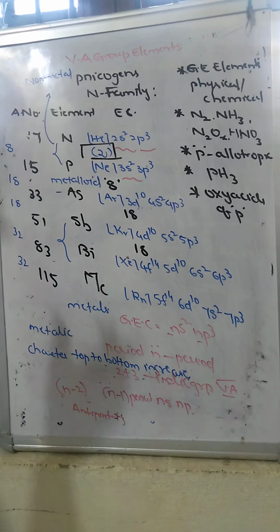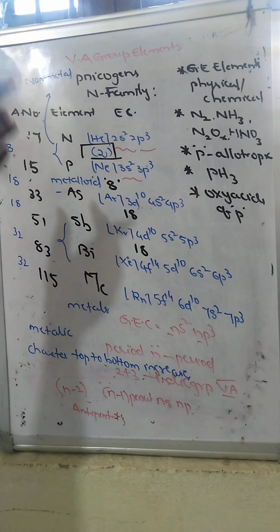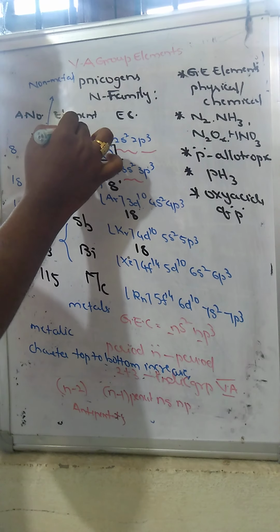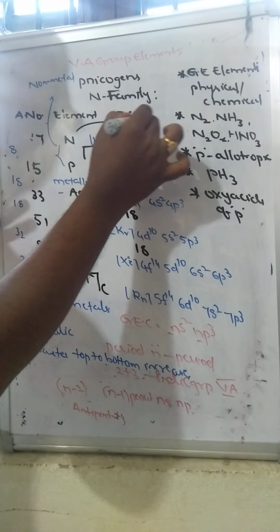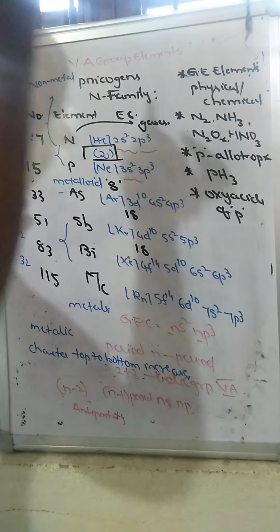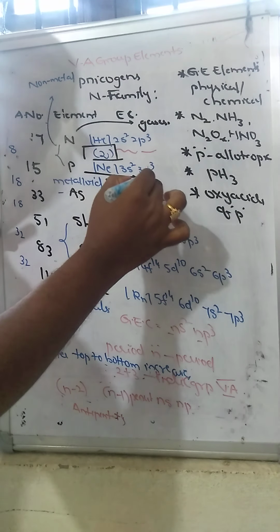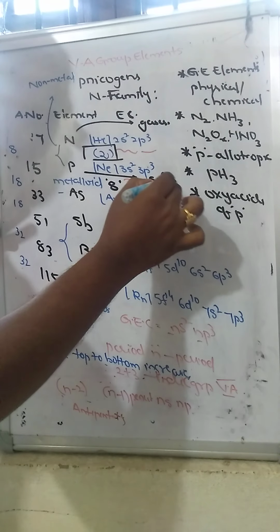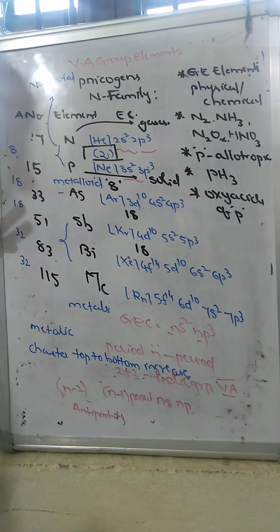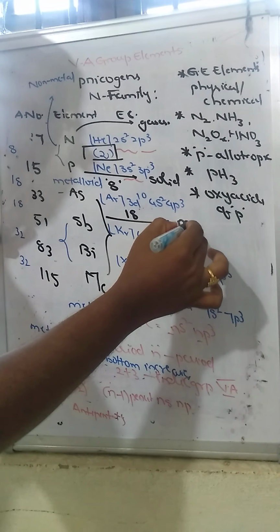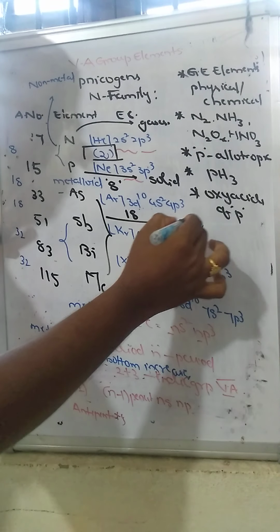As for physical appearance, at room temperature only nitrogen exists in gaseous form, whereas phosphorus exists as a waxy solid. Arsenic, antimony, and bismuth up to moscovium all exist only in solid forms.